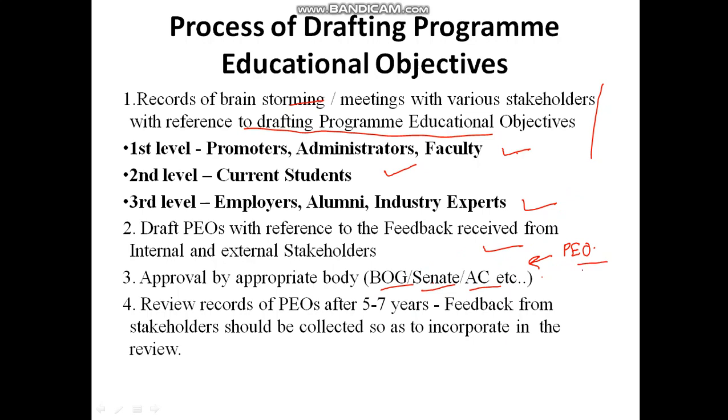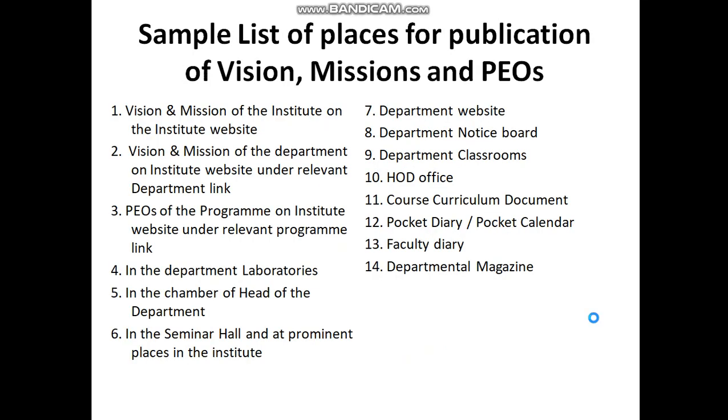Whatever POs we design, the records of POs should be reviewed after 5 to 7 years. You have to take feedback from the stakeholders so as to incorporate the review. You have to always update the POs after 5 to 7 years. This is very much important. So this is how the POs are to be drafted.